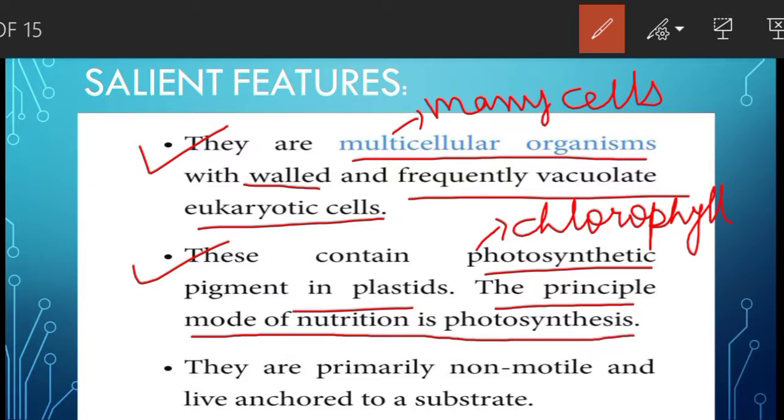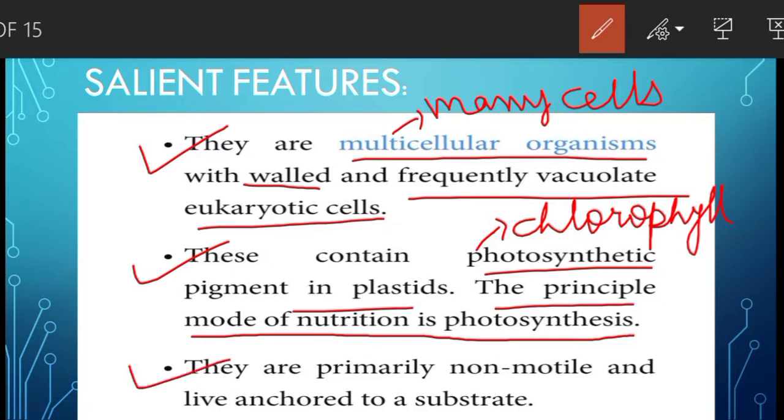That means they are autotrophic. That means they can prepare their own food using simple inorganic substances like carbon dioxide, water, and in presence of sunlight and using chlorophyll.